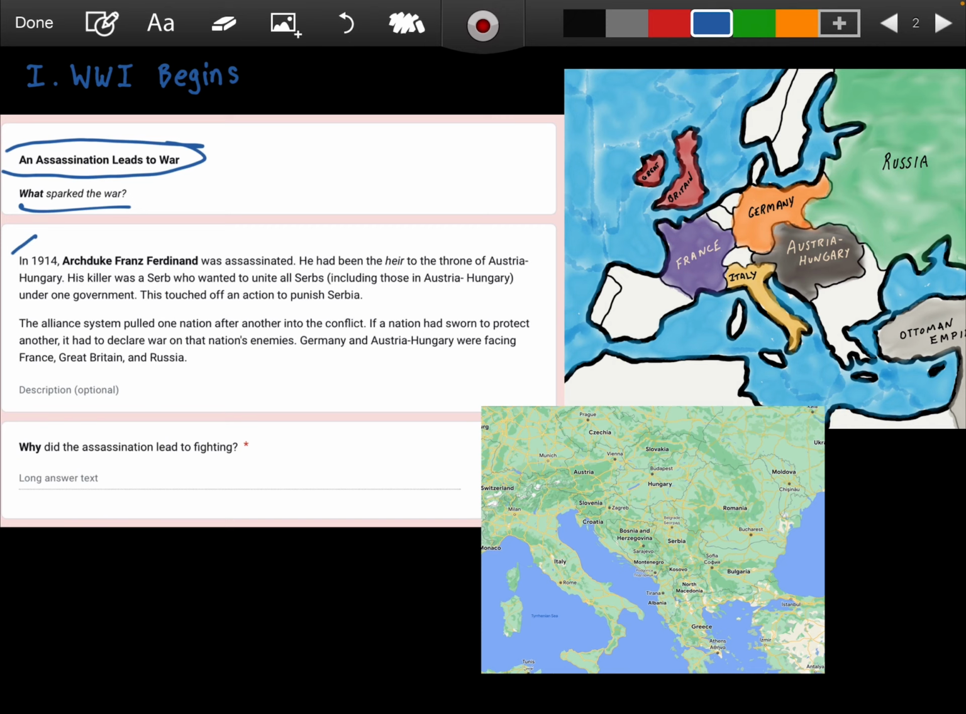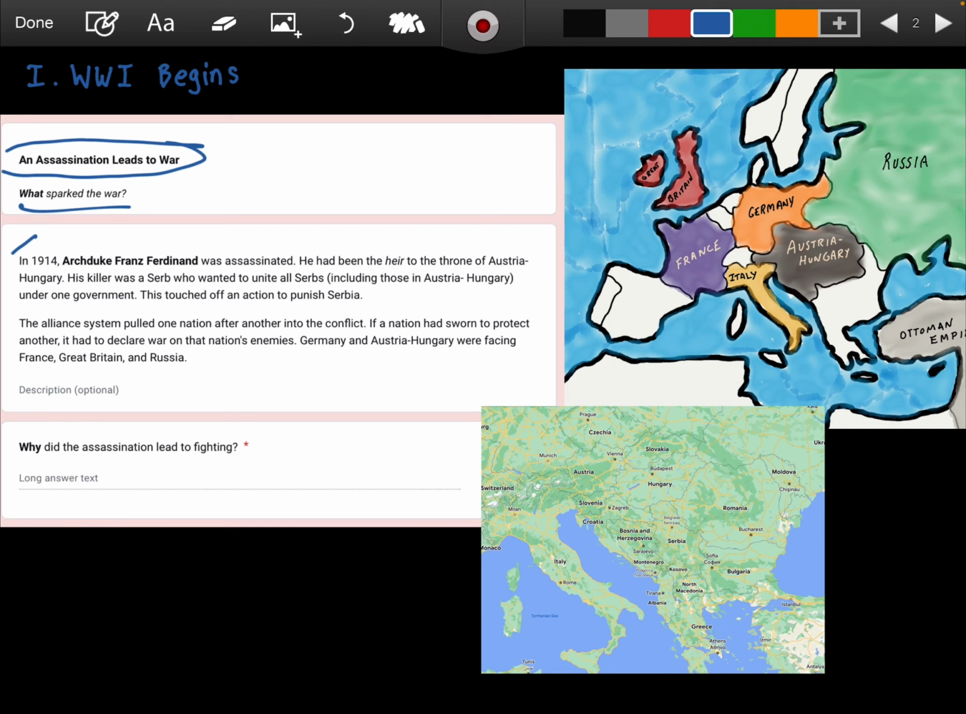Start reading right here. In 1914, Archduke Franz Ferdinand was assassinated. He had been the heir to the throne of Austria-Hungary. His killer was a Serb who wanted to unite all Serbs, including those in Austria-Hungary, under one government. This touched off an action to punish Serbia. The alliance system pulled one nation after another into the conflict. If a nation had sworn to protect another, it had to declare war on that nation's enemies. Germany and Austria-Hungary were facing France, Great Britain, and Russia.